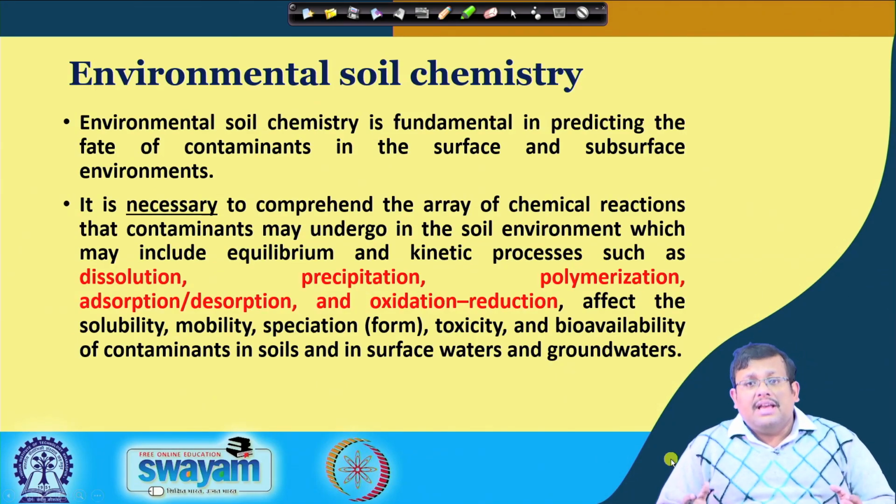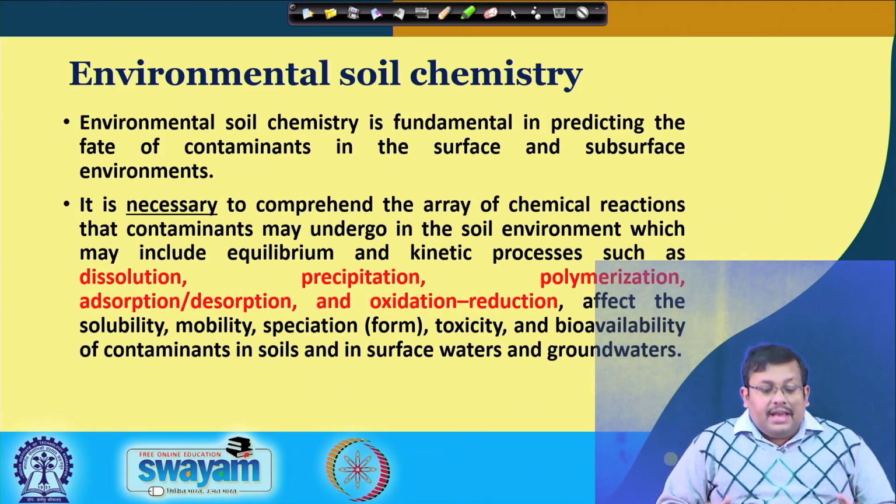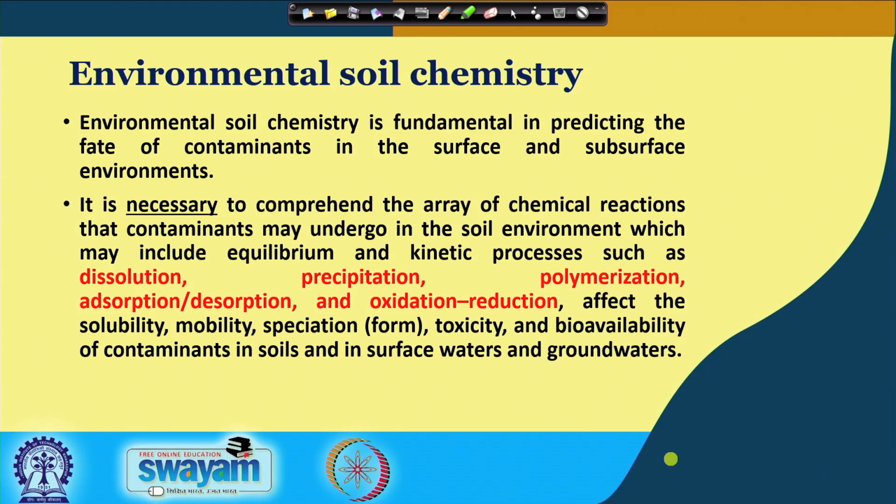So, what is environmental soil chemistry? Environmental soil chemistry is fundamental in predicting the fate of contaminants in the surface and subsurface environments. We are not only concerned about the surface of the soil, but also we are considering the movement of different types of contaminants and their interaction in the soil in the subsurface zone.